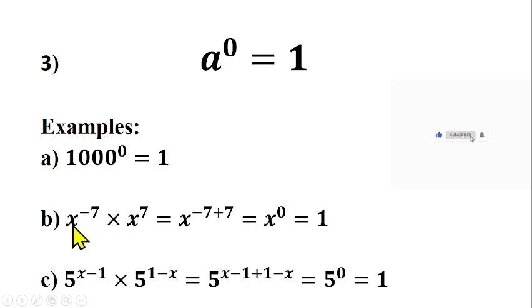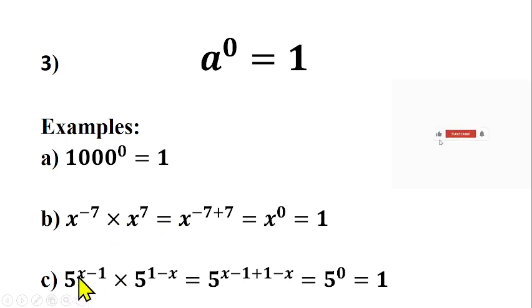You can pick one of the base, and because you're having times here, you add the powers together. So you have x raised to the power minus 7 plus 7. What is minus 7 plus 7? I'm asking you, the viewers. You are owing somebody 7 naira, and you have 7 naira with you, which is plus 7. If you pay the person, you'll be having nothing with you. So that will give us x raised to the power 0. What is x raised to the power 0 according to this law? It is 1.